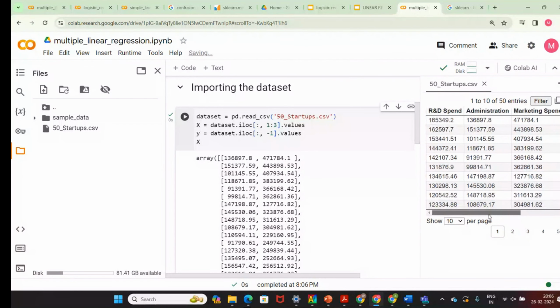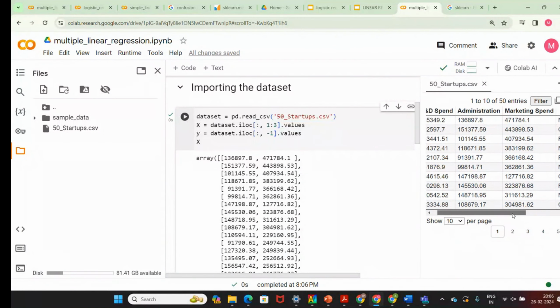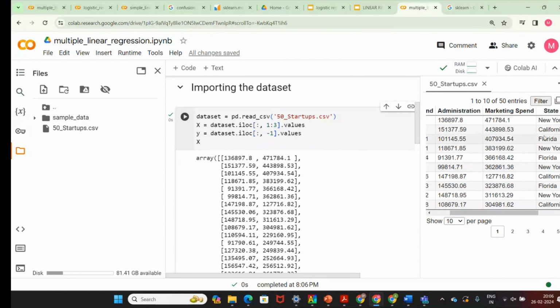So what I have given is 1 to 3, which means it will take the administration column as well as marketing. The 3, the last column, it will not take. It excludes the 3. That means administration and marketing are there. So you can have the values, and you can separate the values.